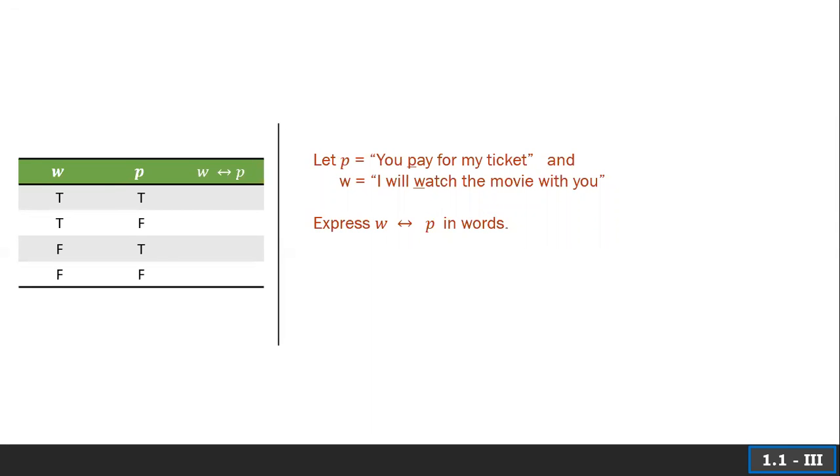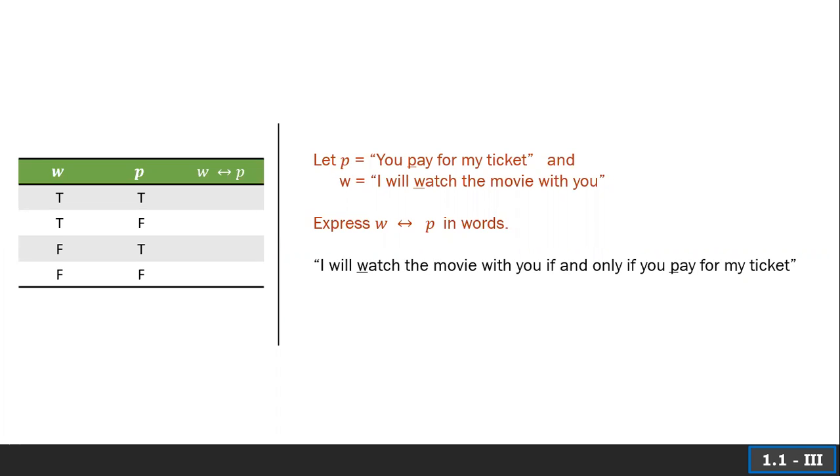Let P be the concept you pay for my ticket, and W be the concept I will watch the movie with you. Express W biconditional P in words. I will watch the movie with you if and only if you pay for my ticket. So we're back in that scenario with the two friends. And here the friend isn't saying, if you pay for my ticket, I will go. Not making that promise. It's a stronger promise. Not only will I go if you buy my ticket, that's the only way I'm going to go.